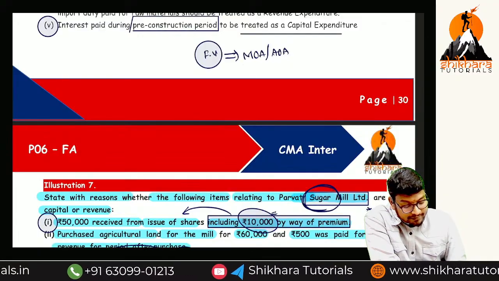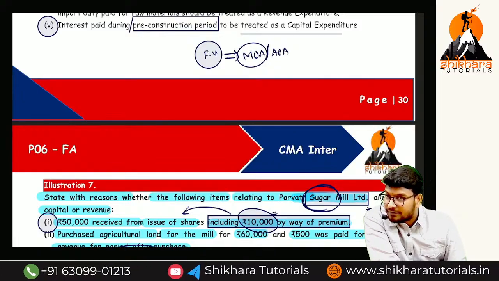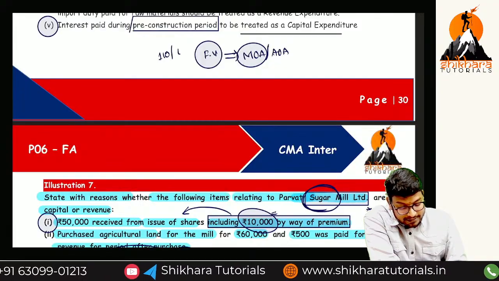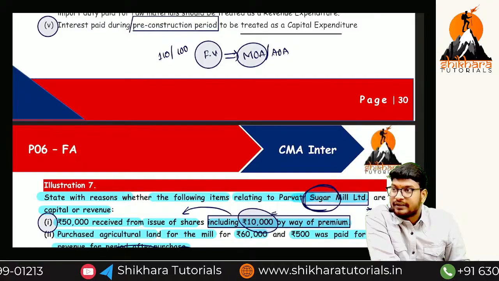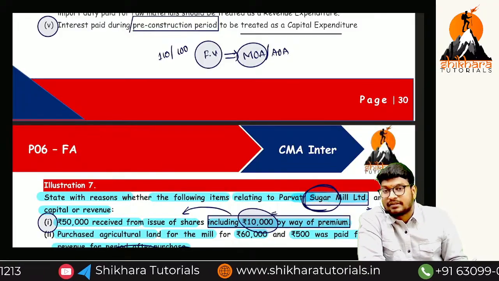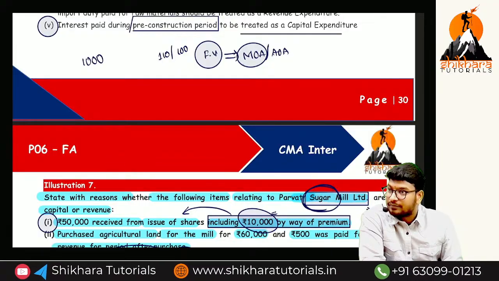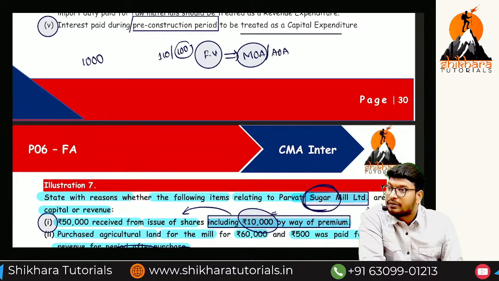The amount available in the MOA is called face value per share. For example, 10 rupees or 100 rupees will be there. Now, if you see the market prices nowadays, the market price will be more or less. For example, 1,000 rupees is the market value. So generally the face value is equal to 100 rupees.